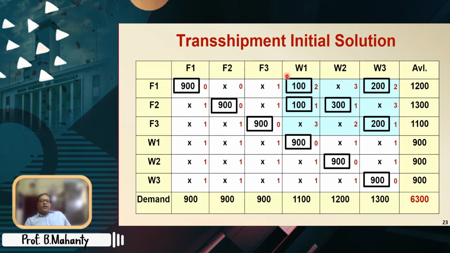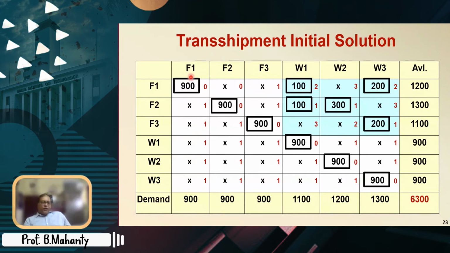So 6 plus 6 minus 1, there should be 11 entries. There are 5 entries in the original transportation matrix, and 6 more entries along the long diagonal. So 11 entries are all available. This is how the transportation solution can be shown in the transshipment matrix.